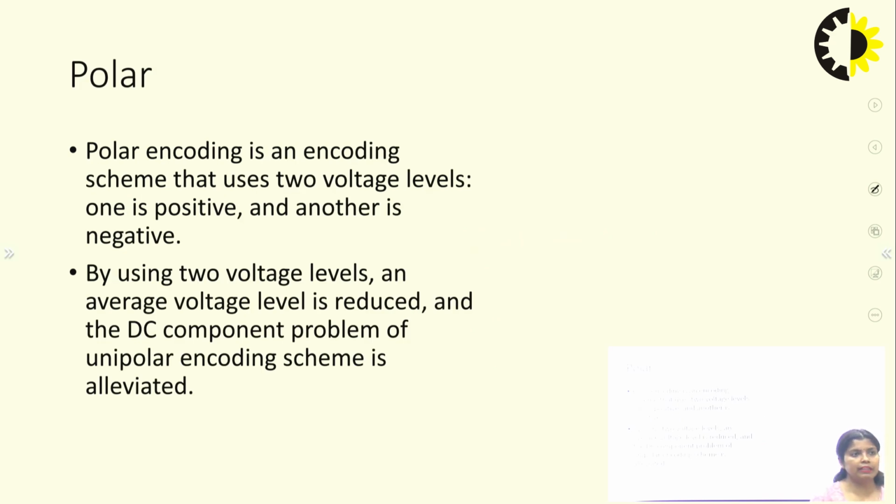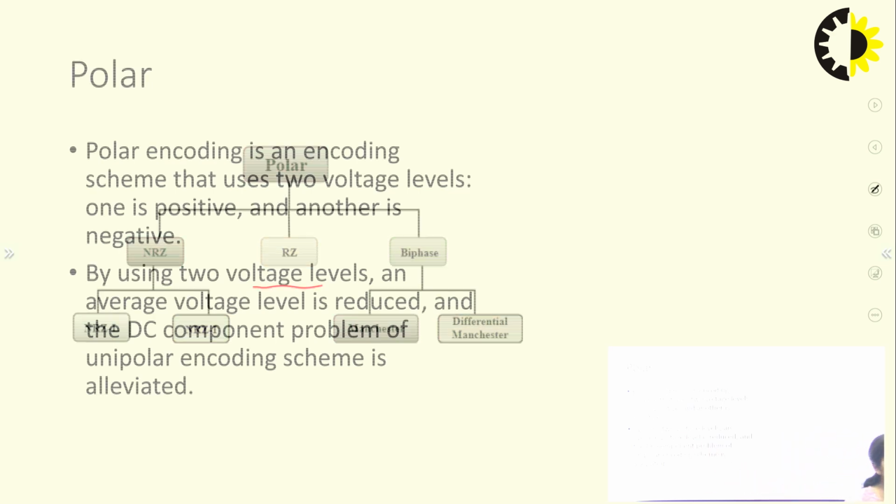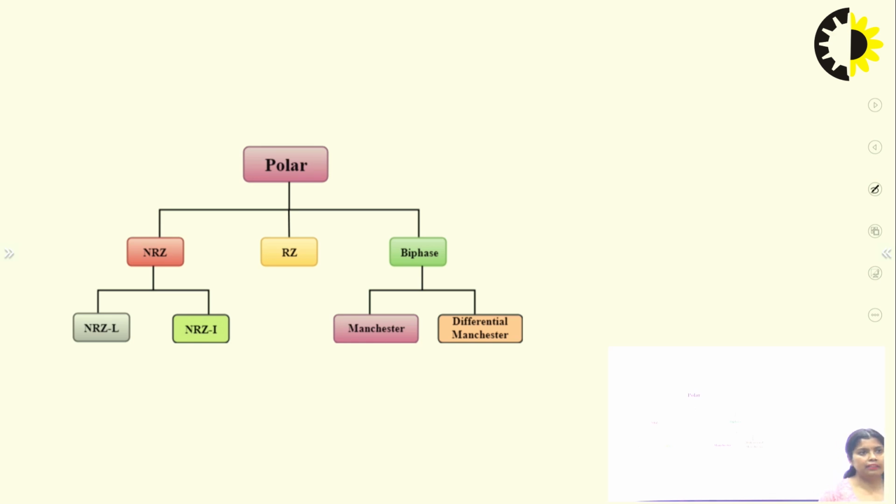In the polar scheme, there are two polarities, positive and negative, or you can say there are two voltage levels, a negative and a positive voltage. Now, in the polar scheme, these are the digital-to-digital encoding schemes. In digital to digital, the polar scheme has three types: NRZ, RZ and biphase.